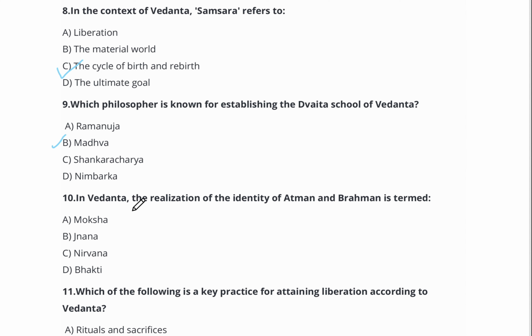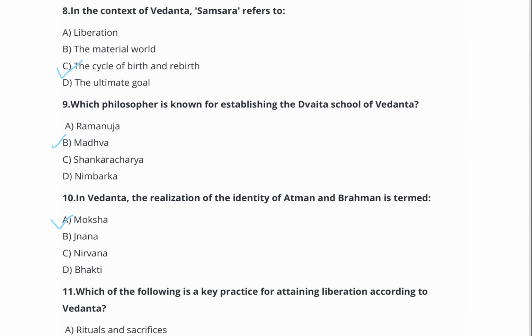Now, question number 10. In Vedanta, the realization of identity of Atman and Brahman is termed option A, Moksha, option B, Gyan, option C, Nirvana, option D, Bhakti. The right answer is option number A, Moksha.